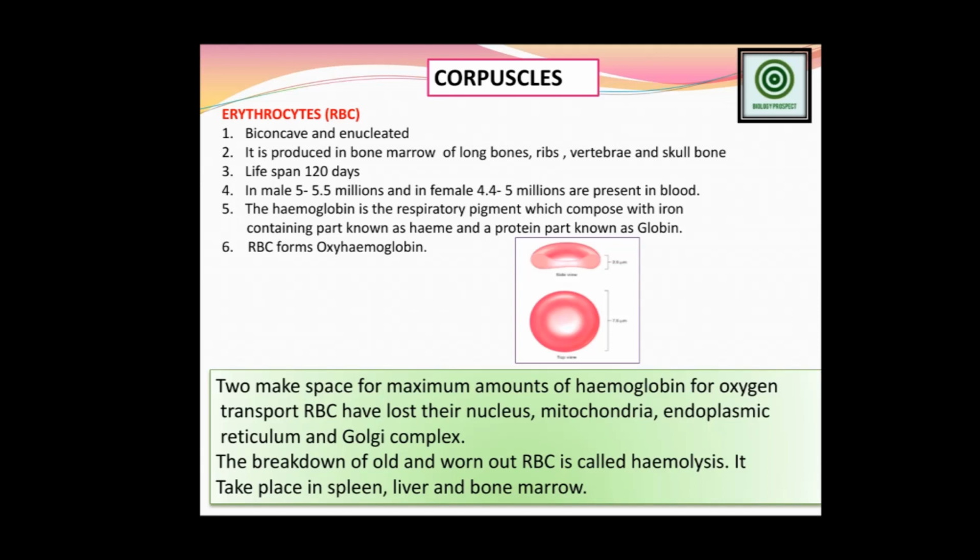Now, what is the reason for the red color of the RBC? The main reason is that it contains hemoglobin. Hemoglobin is a conjugated protein, combined with heme and globin, two types of proteinous parts.